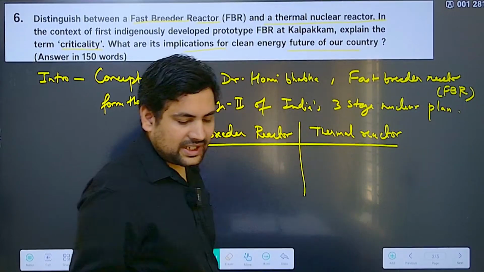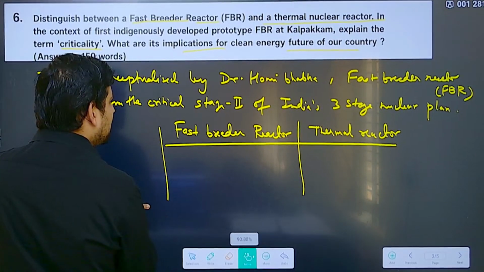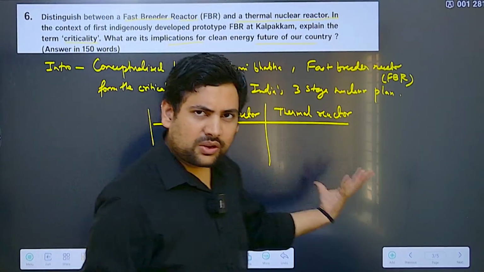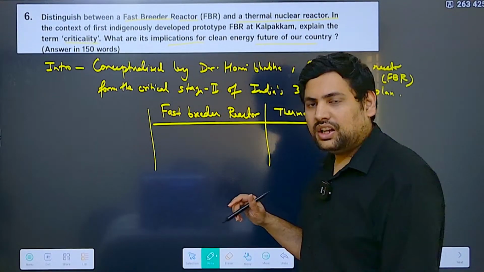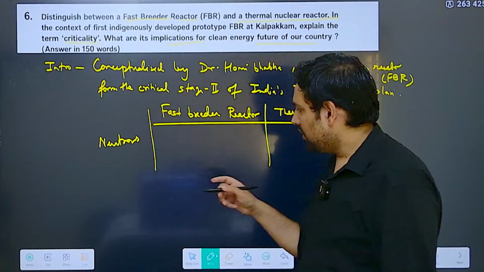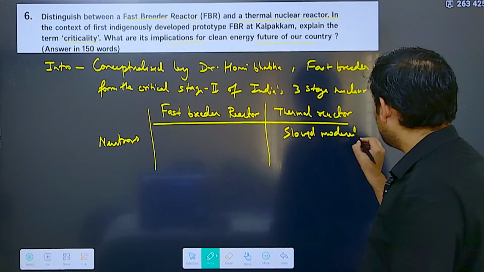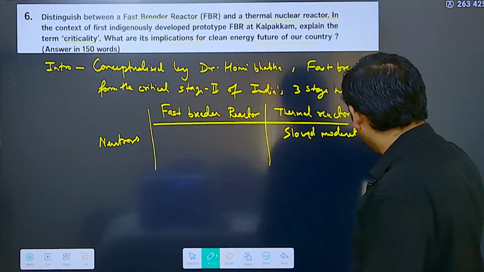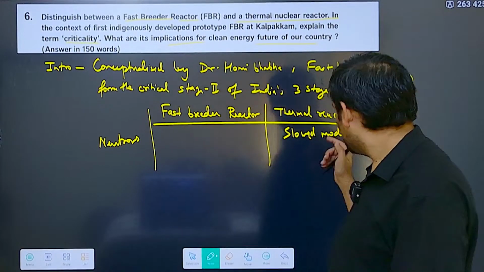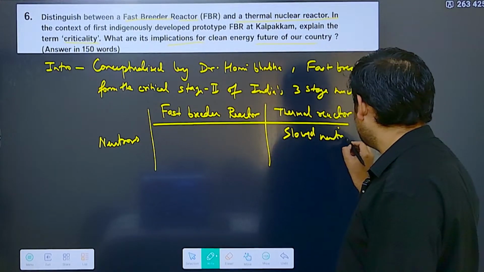Now, on what basis can I differentiate them? There are 2-3 things that you need to understand here, then you will be able to write it very easily. So what happens in a normal thermal reactor with respect to neutrons? Here the neutrons are slowed down by moderators. In most cases, the moderator that is used is D2O, that is heavy water, or plain water. So moderators are used to get slowed down neutrons.